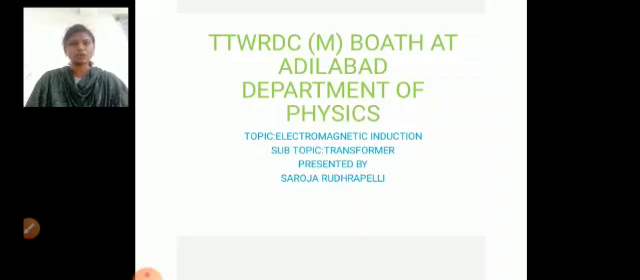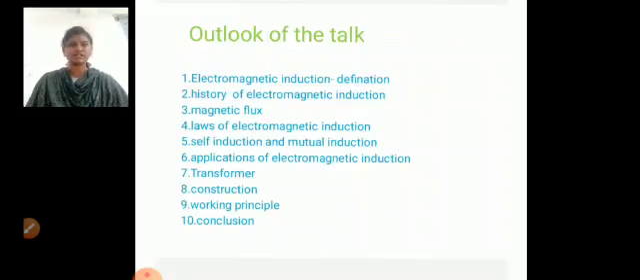Today I would like to explain electromagnetic induction. Outline of the talk: first, the definition of electromagnetic induction, history of electromagnetic induction, magnetic flux, laws of electromagnetic induction, self-induction and mutual induction, applications of electromagnetic induction, transformer construction, working principle, and conclusion.